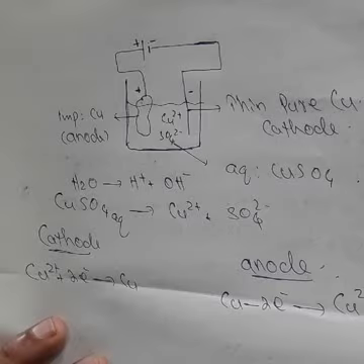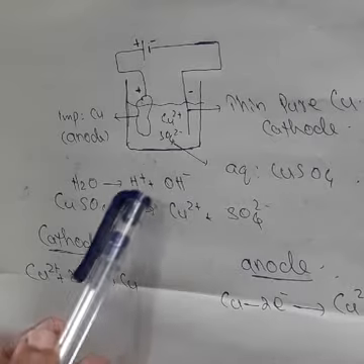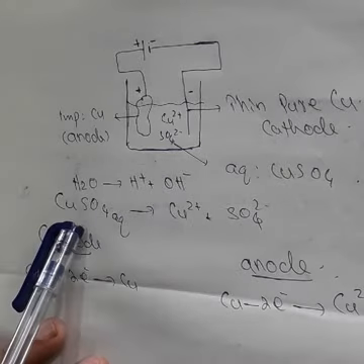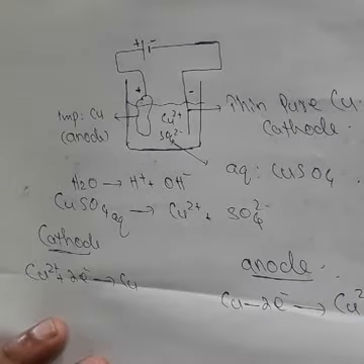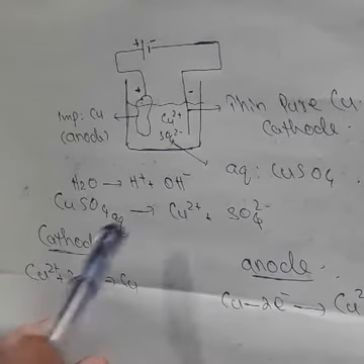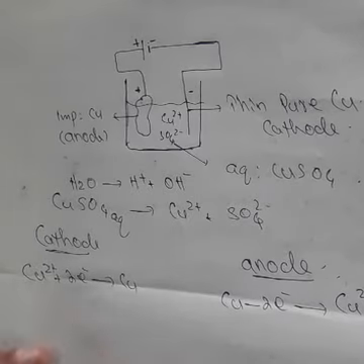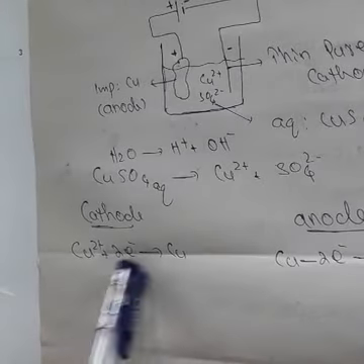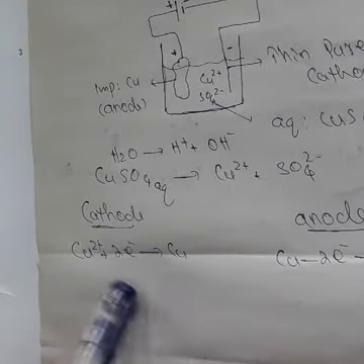When we pass electricity, there are many possible reactions. Aqueous means water. So water, after passing electricity, will change to H+ and OH−. Copper sulfate, when you dissolve it in water, will change to Cu2+ and SO4 2−. So there is H+ and Cu2+; in the electrochemical series Cu2+ is lower down. So Cu2+ will deposit at the cathode. Cu2+ receives 2 electrons and deposits at the cathode as Cu. Reduction takes place at the cathode.